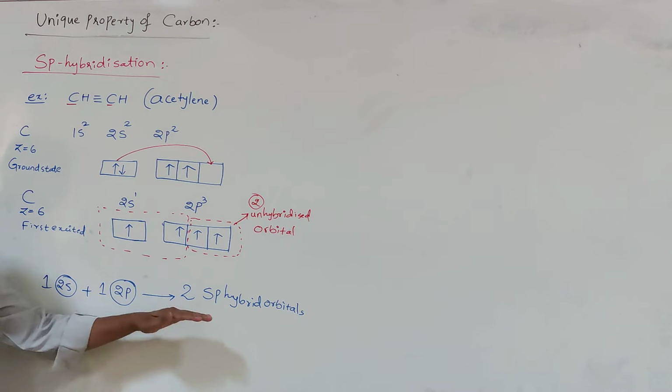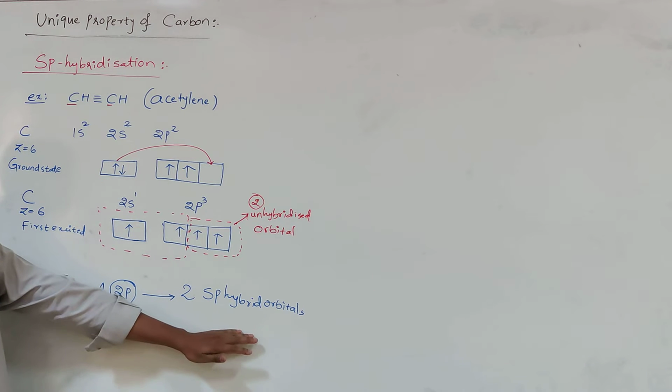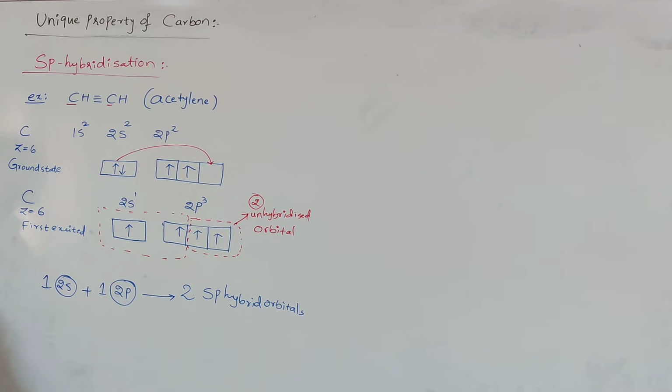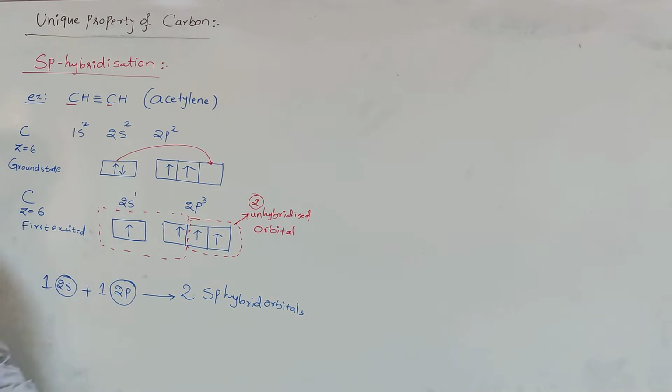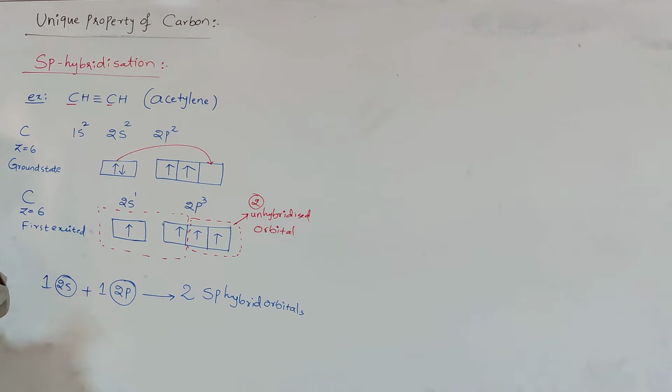So, due to the mutual repulsion between the electron clouds, the two sp hybrid orbitals are inclined to each other at an angle of 180 degrees. We have already discussed that in sp hybridization. In sp hybridization, whenever the two sp hybrid orbitals are formed, they are oriented in a linear arrangement.